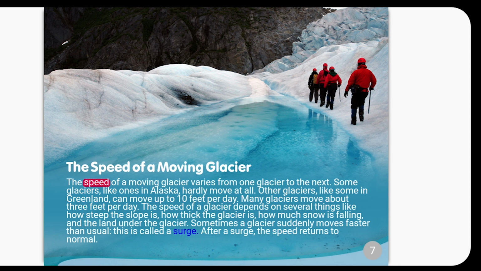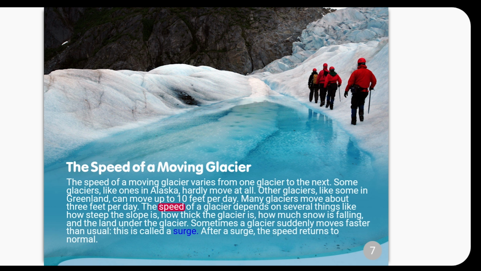The speed of a moving glacier. The speed of a moving glacier varies from one glacier to the next. Some glaciers, like ones in Alaska, hardly move at all. Other glaciers, like some in Greenland, can move up to 10 feet per day. Many glaciers move about 3 feet per day.